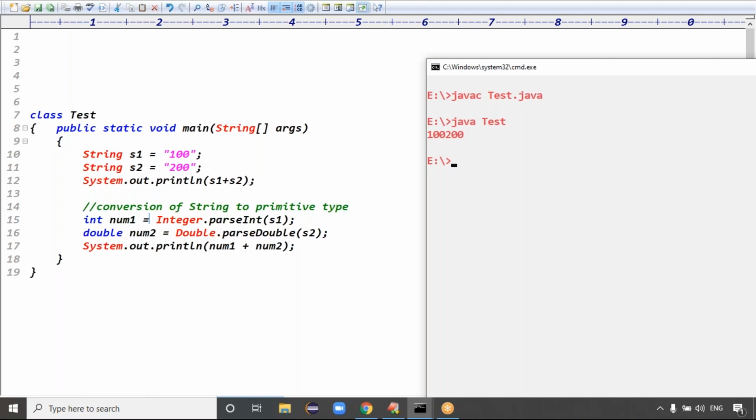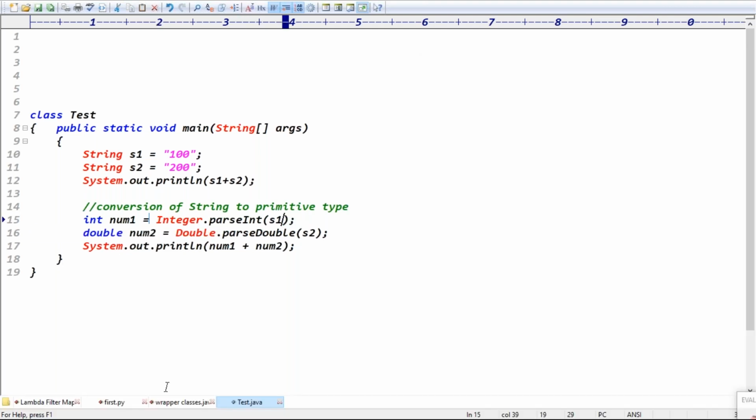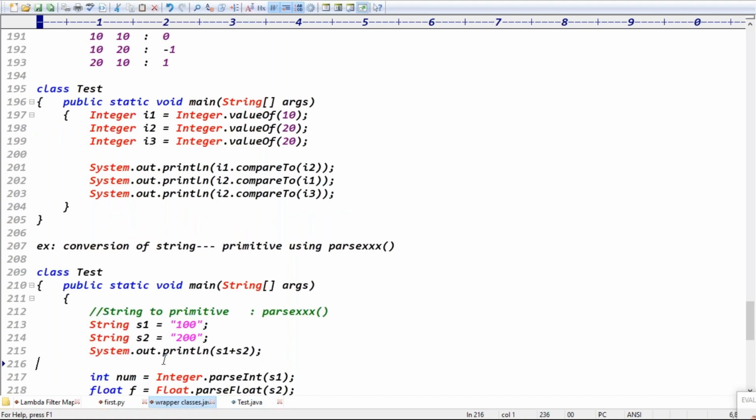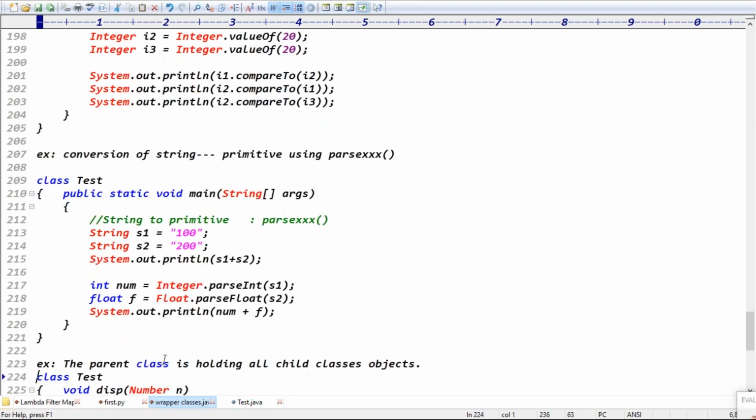That's it. Can I compile this code? Compile the file, then execute the file. This is the output here. First case 100, 200. The next case is what? 300.0, right? Yes, the next case is 300.0, right? Exactly. Is it clear now? It's the conversion of your string to which data, guys? Here, primitive data, right? This method is also frequently used in advanced Java, guys. It's frequently used, the conversion of string to primitive and all, right?